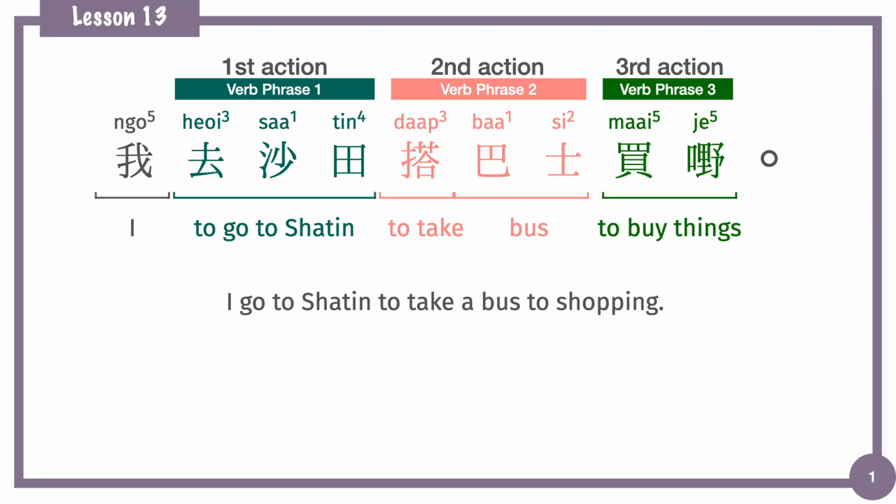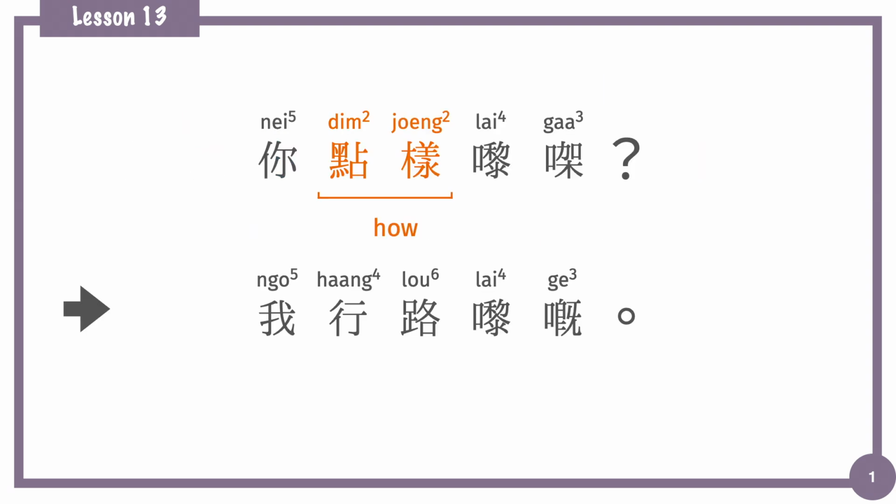Now we know how to put the transportation method in the sentence. How about if we want to know what method that people use to come or to go to a place? There are several ways that we can use. Here's the first way. We can use the question word 點樣 or 點. 點樣 or 點 is the question word used to ask method. So it means how, and 嚟 means to come. 點樣嚟 means how you come here. 你點嚟㗎? How did you get here?